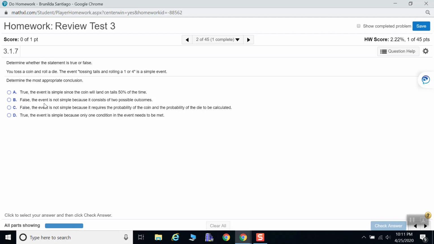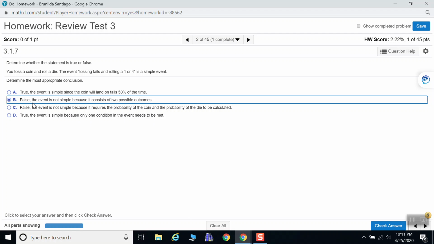B, false, the event is not simple because it consists of two possible outcomes. C, false, the event is not simple because it requires the probability of the coin and the probability of the die to be calculated. D, true, the event is simple because only one condition in the event needs to be met. So the correct answer is false. The event is not simple because it consists of two possible outcomes.